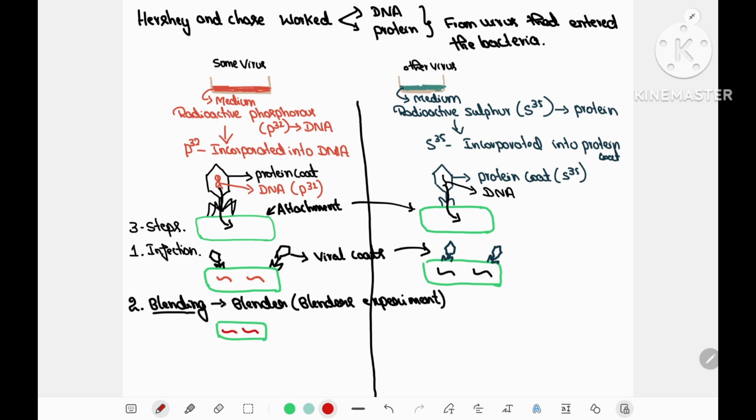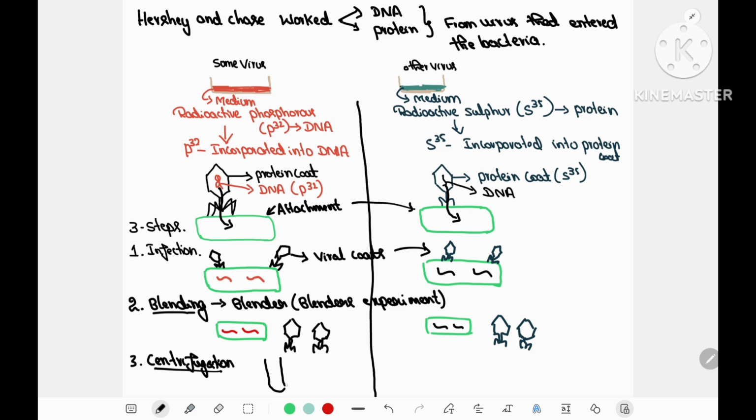Now, after blending, the bacteriophage protein coats are separated from the bacteria. In both cases, the bacteria are separate and the bacteriophage coats are separate. But remember, both of them are present together, not attached, but in a mixture. I hope you can imagine this. Within the mixture, there are bacterial cells and there are viral coats. Even though they are separated, they are present together in a solution.